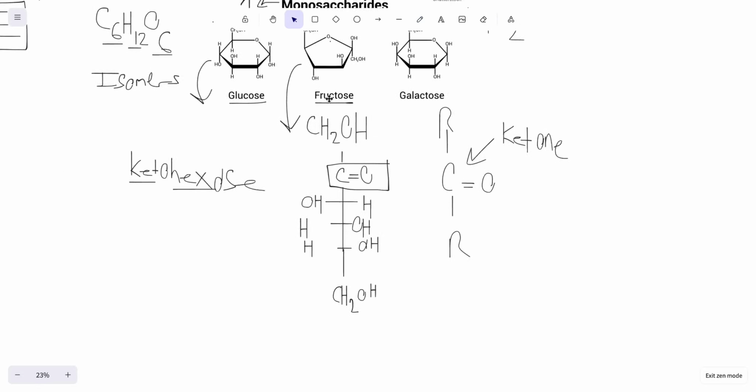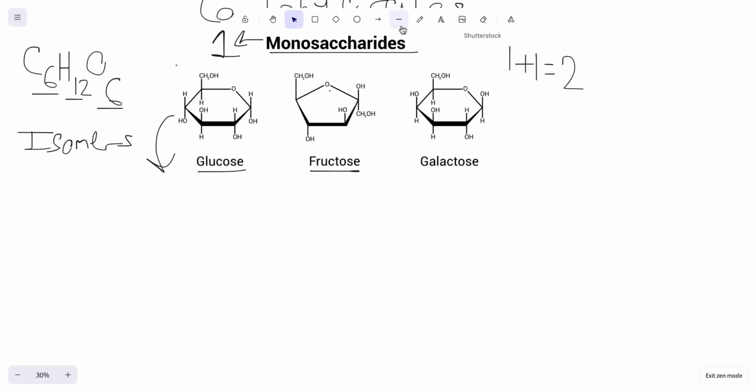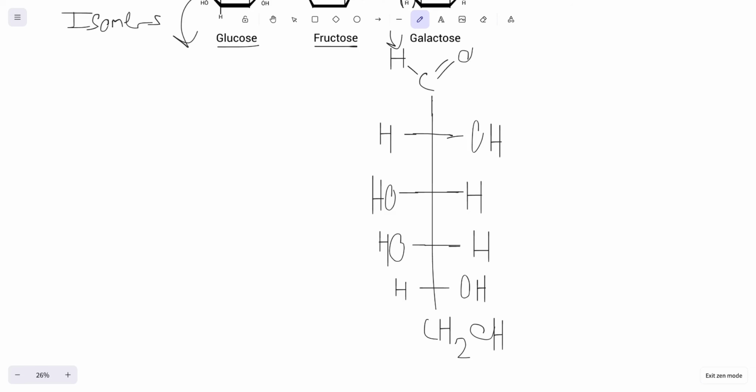Now, finally, we have galactose. Galactose is really similar to glucose, but there is one key difference you have to pay attention to, and that's carbon number 4. This is going to differ from glucose. It's only a slight difference, but it's still a difference. Here's the flattened out version of galactose. It is very, very similar to glucose. The key difference is on carbon 4, so this is 1, 2, 3, 4. We're looking at this section right over here.